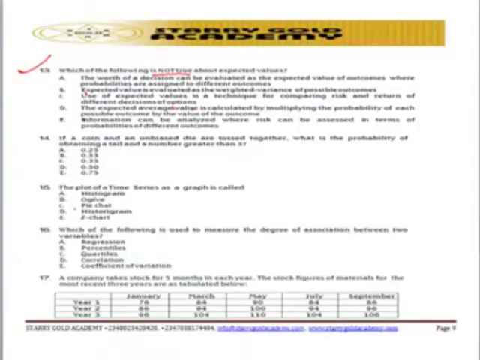So let's look at question number 14. This particular question number 14 is centered on probability. They said if a coin and an unbiased die are tossed together, what's the probability of obtaining a tail and a number greater than 3? So this is purely a probability question.